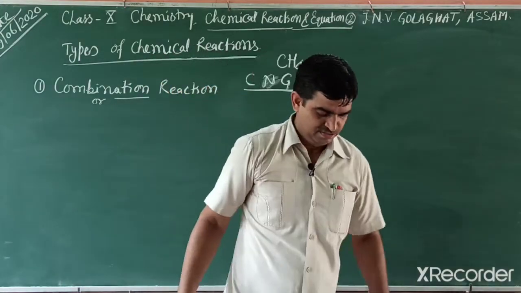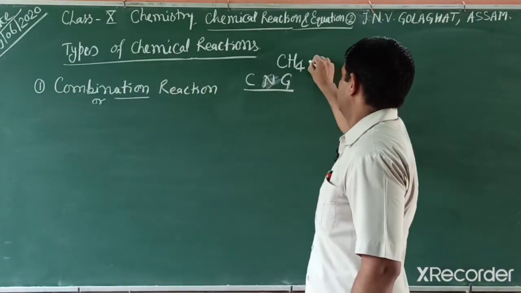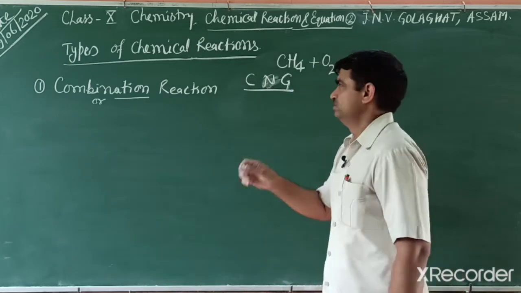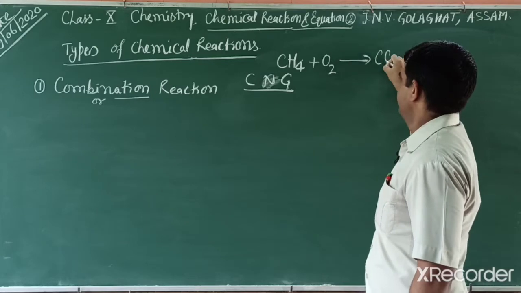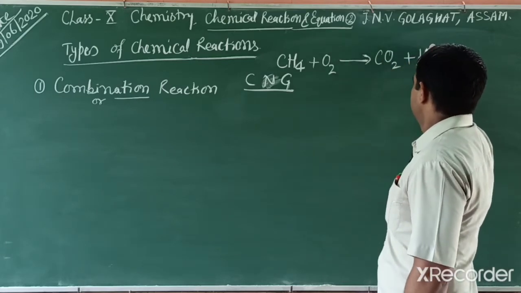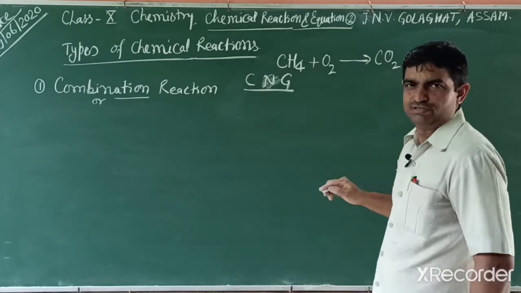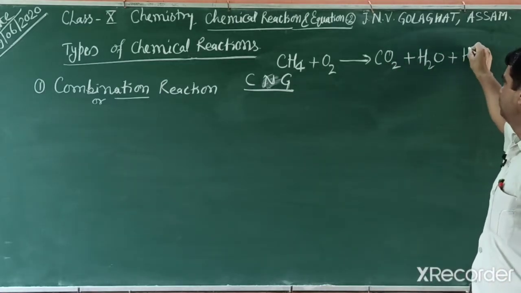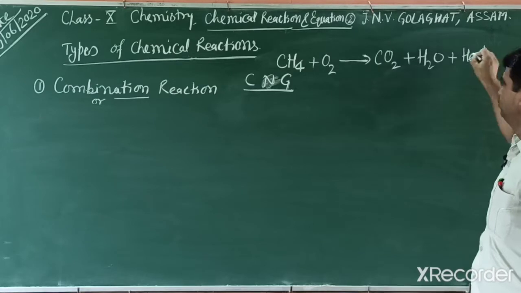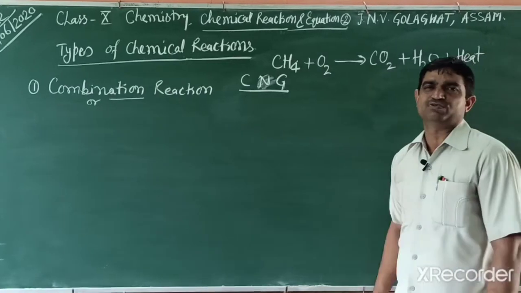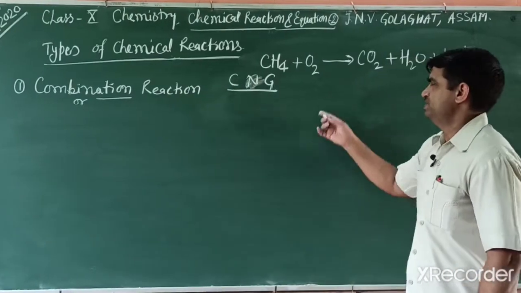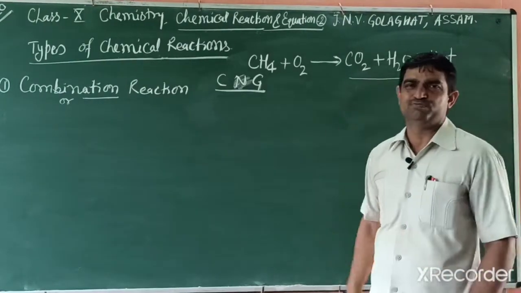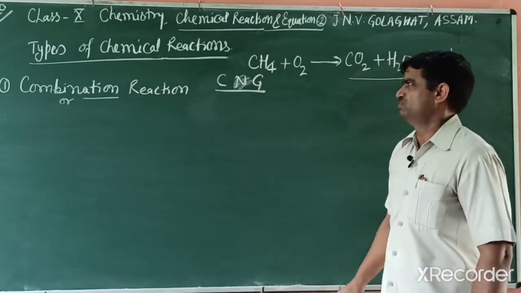When burned in any vehicle, what happens? It requires oxygen. It is converted into carbon dioxide and water, and a lot of heat, or energy, is released. So this reaction is also exothermic, but it is not a combination reaction. Why? We get 2 products in this reaction. So this is not an example of combination, but it is an exothermic reaction.